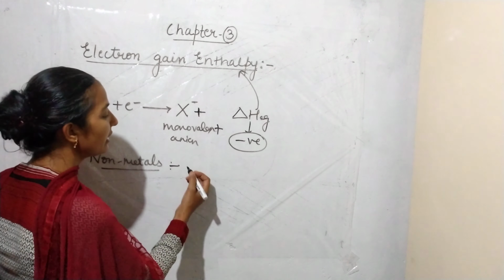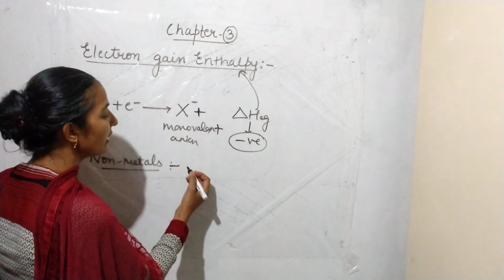Similarly, for metals, since metals have large size, they have a less negative value of electron gain enthalpy. Why?